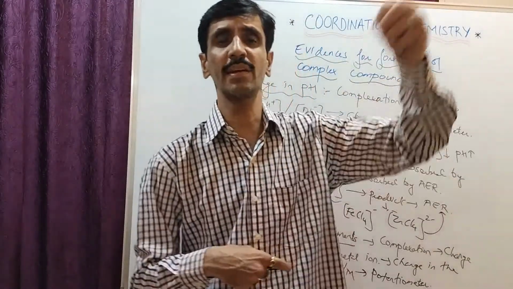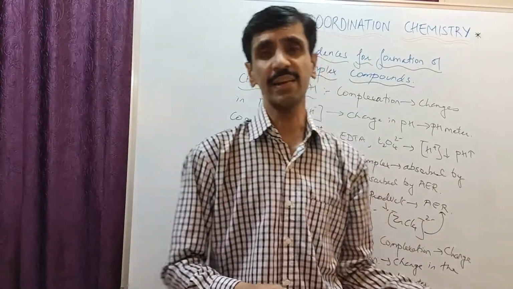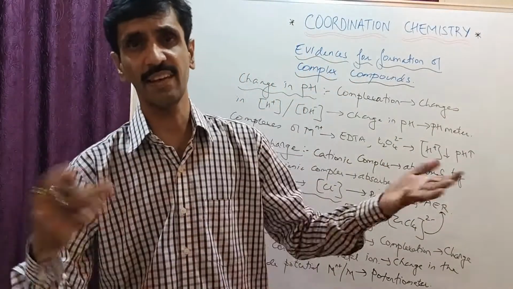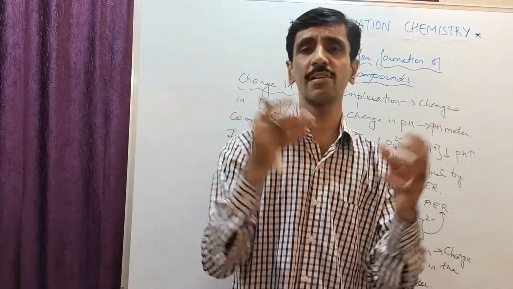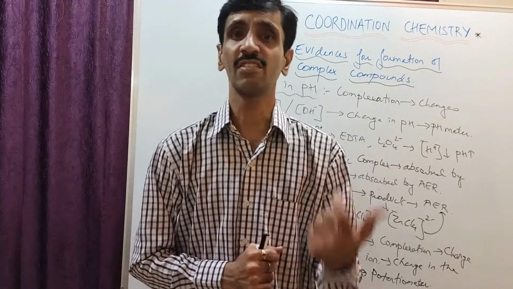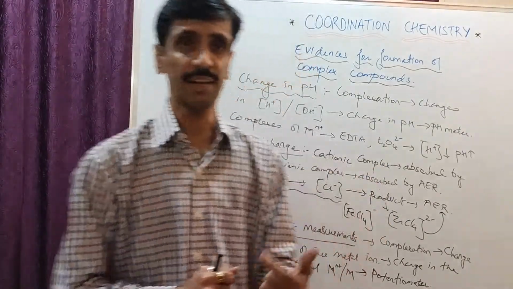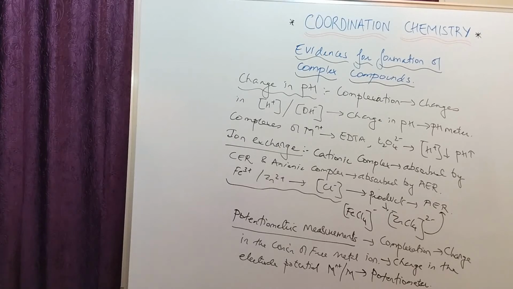In some cases there will be a change in solubility. In some cases there can be a change in the color. In some cases there is a change in pH. Some cases there is change in conductometer and so on. Okay, sometimes क्या होता है, combination of changes also are being observed. ठीक है, so इससे clear हो जाता है दोस्तों कि yes, complexation has taken place. So my dear friends, please have a look at the remaining this 3 evidences so that you get the concept very clear.